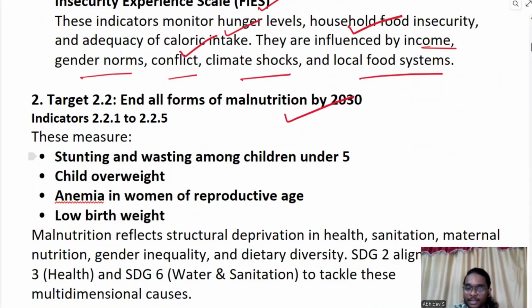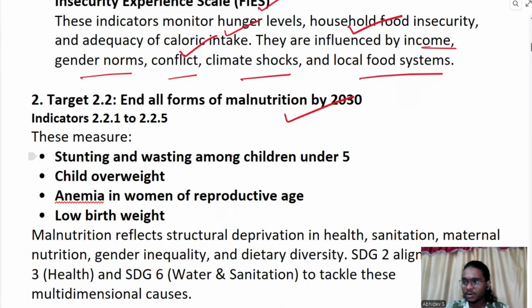All forms of malnourishment. Okay. So we need to end. Think. Don't look at what is written here. Just think. So target 2.2 is to end malnourishment by 2030. How can we see whether malnourishment has ended? We will be seeing what issues are caused by malnourishment. We can see stunting and wasting in children, anemia in women. Such issues we face due to malnourishment.